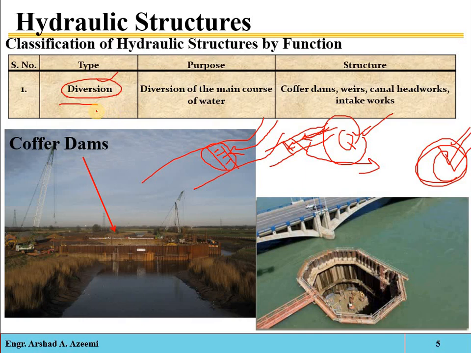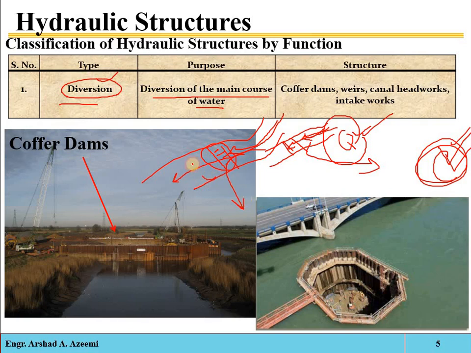So the divergent structures may be permanent or temporary, and they are used for separating or departing some flow from the natural stream, just diverting the water. See, diversion of the main course of water: diverting the water from its natural flow path into some artificial canal or artificial structures.